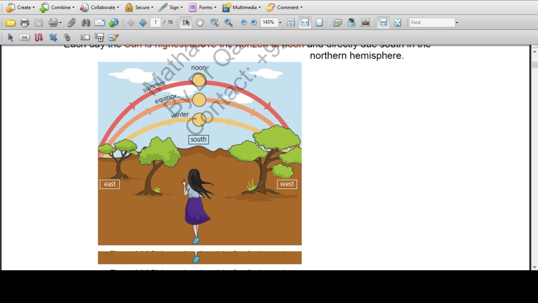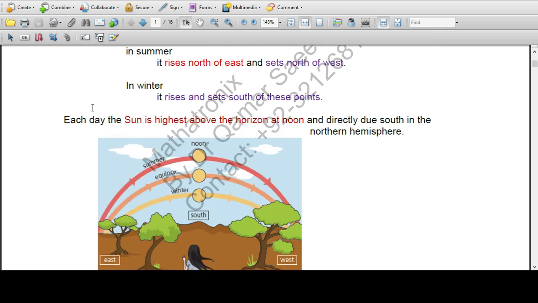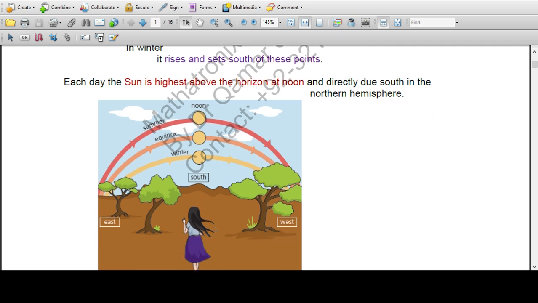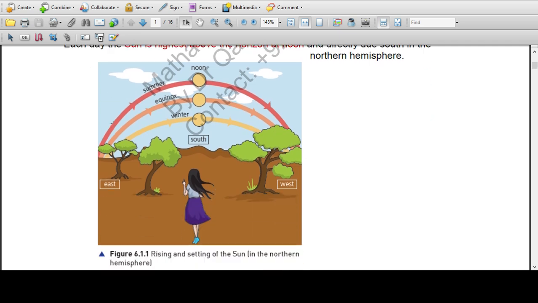This is very, very important from the examination point of view. This point is very important. This figure is very important. If the observer is in the northern hemisphere, the Sun rises and sets like this. While if the observer is in the southern region, then it rises from the east, traces a path through the northern side and sets in the west on the other side.